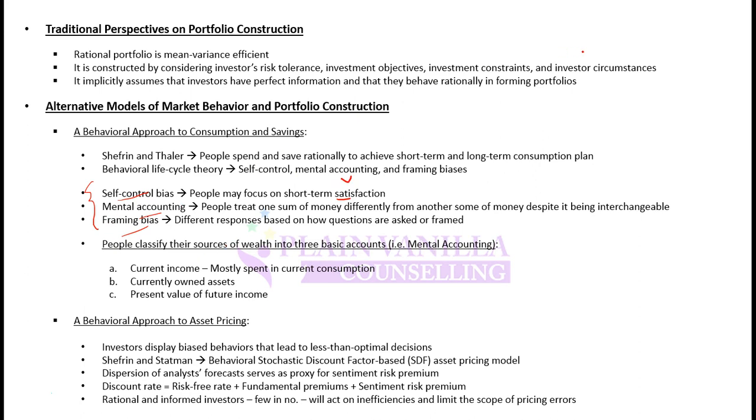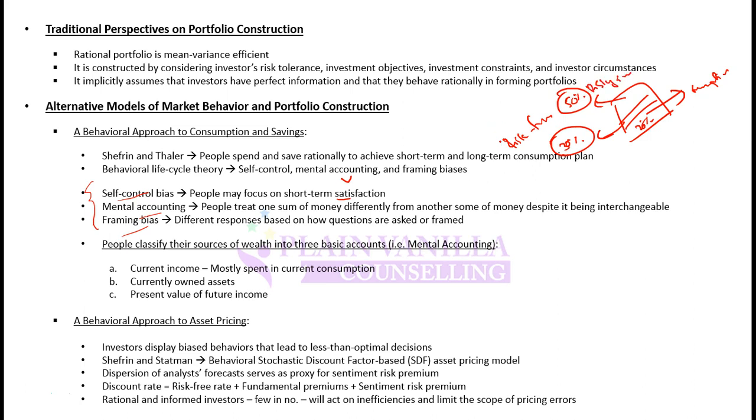Mental accounting is that people will not see the whole of their investment as a consolidated one. They will divide it into buckets. So for example, in this bucket, my 20% of wealth is for consumption. I will not invest it. Let's say 30% of wealth is for risk-free investment. And then 50% of wealth is for risky investment.